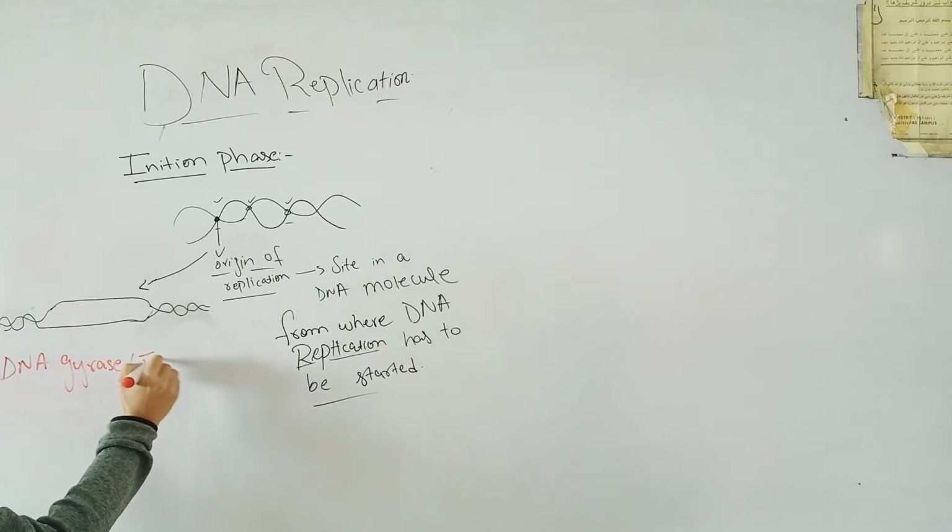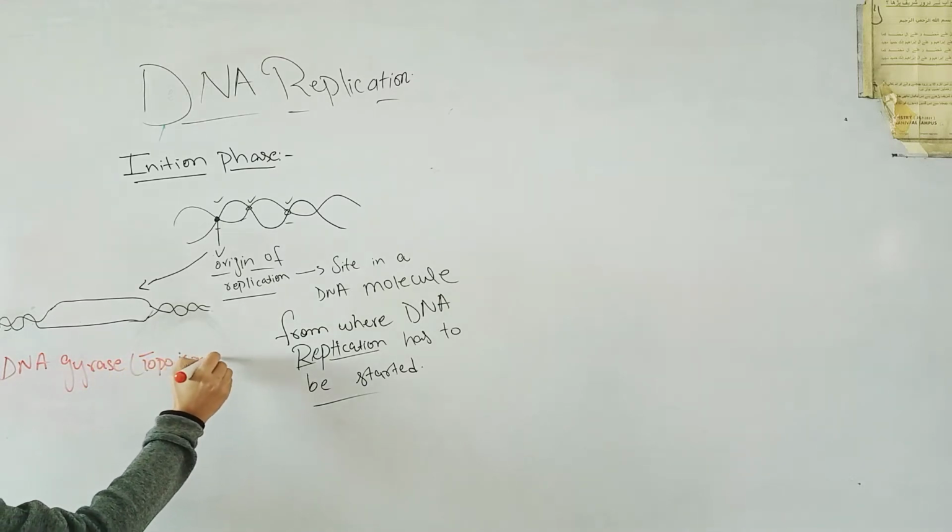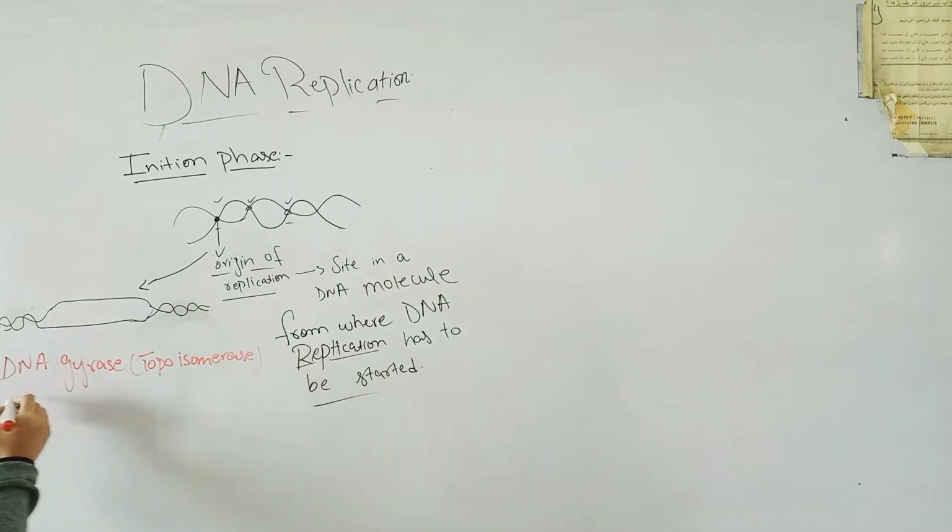or topoisomerase. And what does it do? What does this enzyme do?